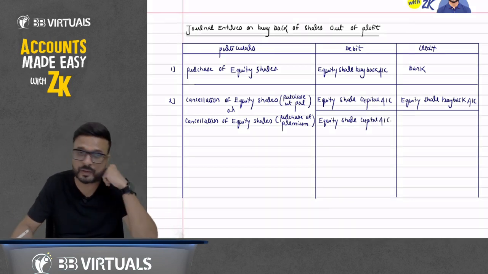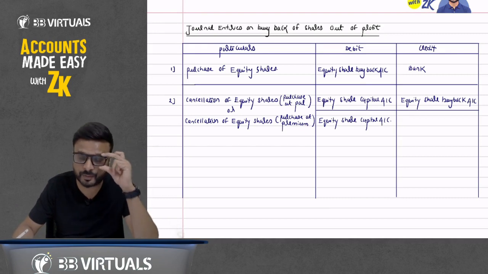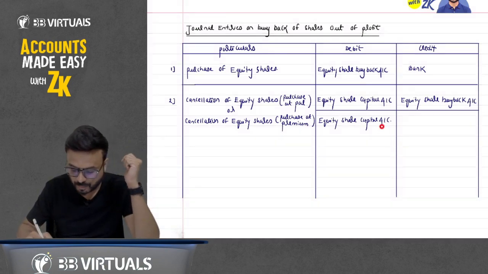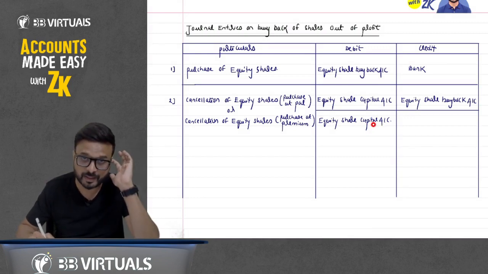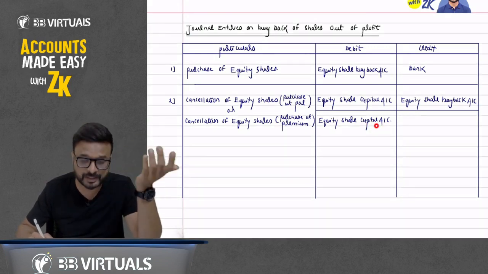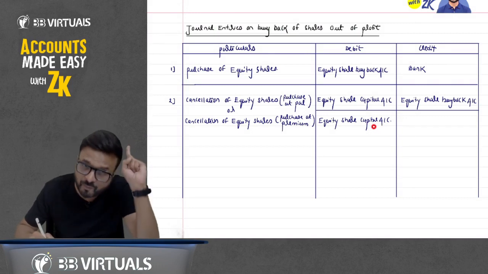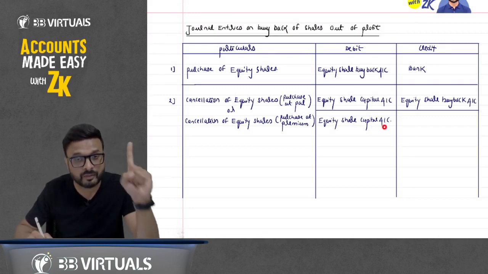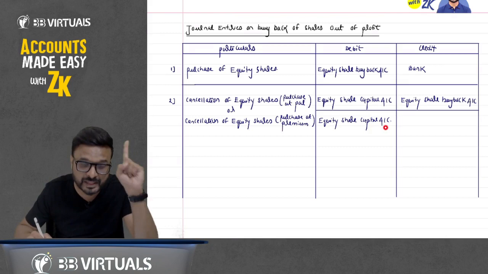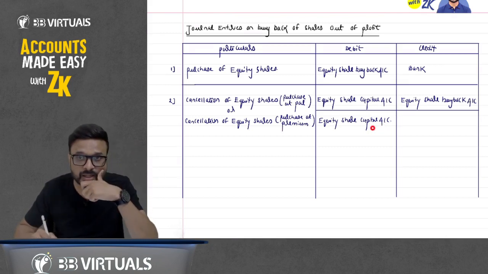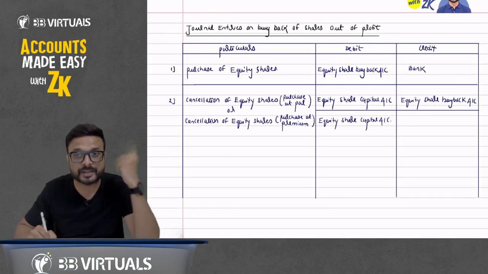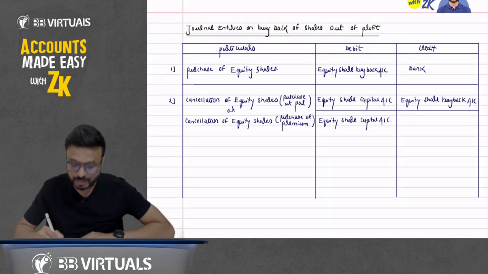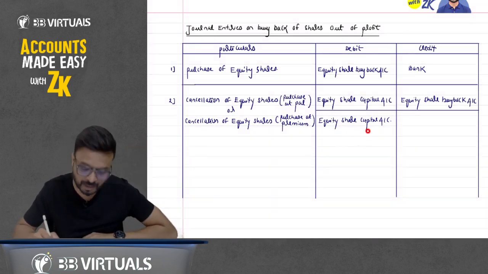But the face value is rupees 10, and I have purchased at rupees 15. So equity share capital account will not be debited by rupees 10, and it will not be debited by rupees 15. Because the face value is rupees 10 and you have paid rupees 15. Remember one thing, capital will always be recorded at face value. So here equity share capital is, suppose, rupees 10, but you have purchased at a premium at 15. So we will debit equity share capital account by rupees 10 only.